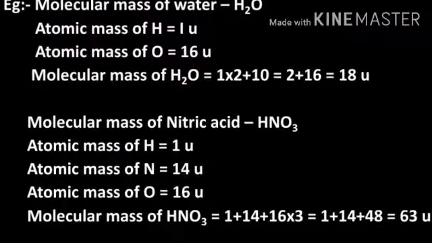Let us solve another one, HNO3, that is nitric acid. Calculate the molecular mass of HNO3. The atomic mass of hydrogen plus the atomic mass of nitrogen plus 3 into the atomic mass of oxygen is equal to 1 plus 14 plus 48. The total comes to be 63 u.